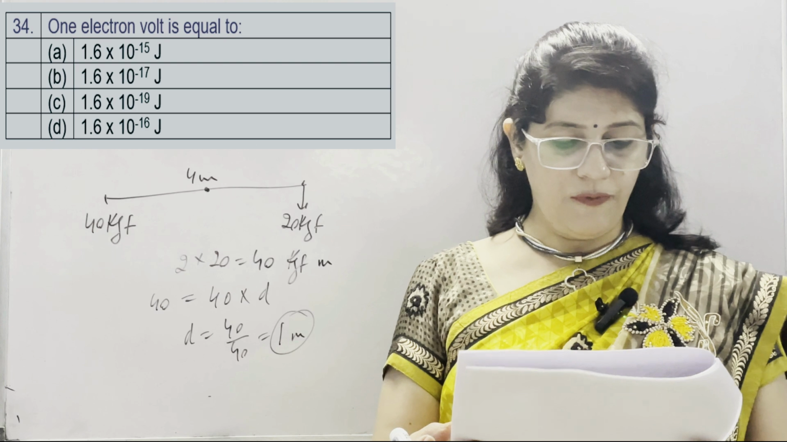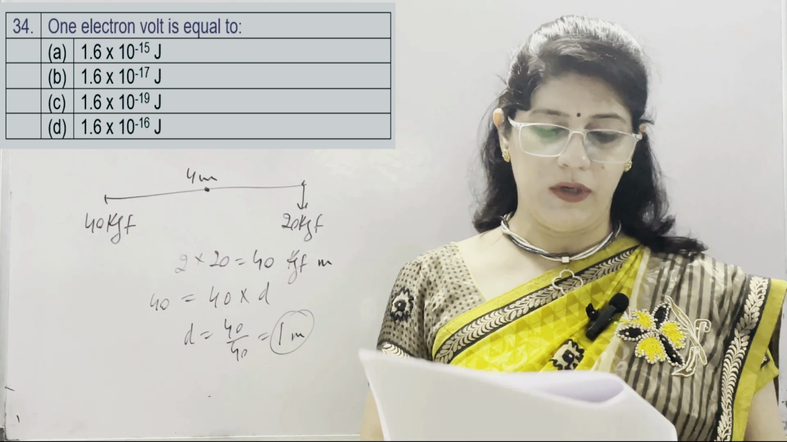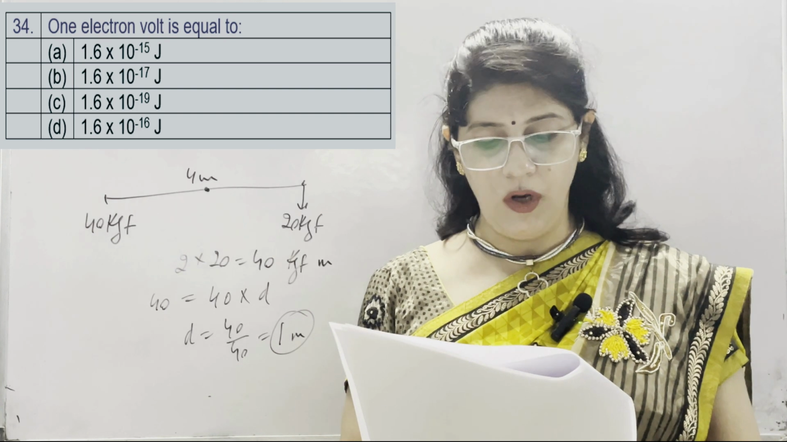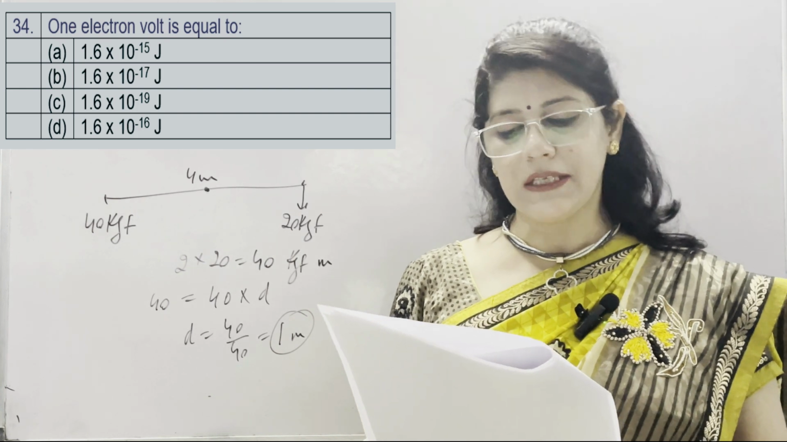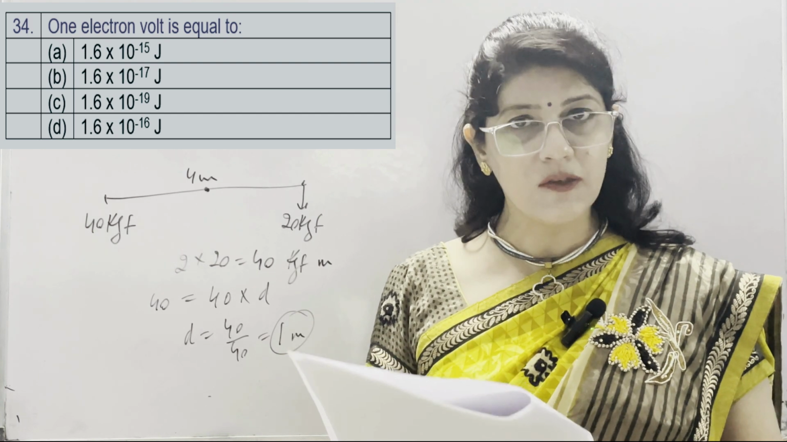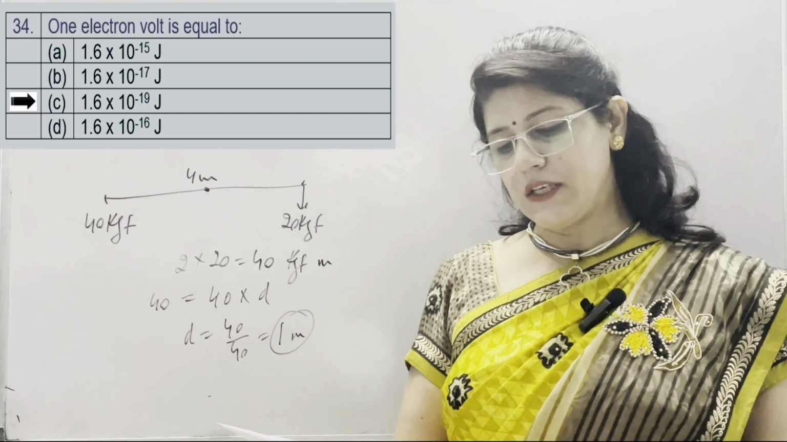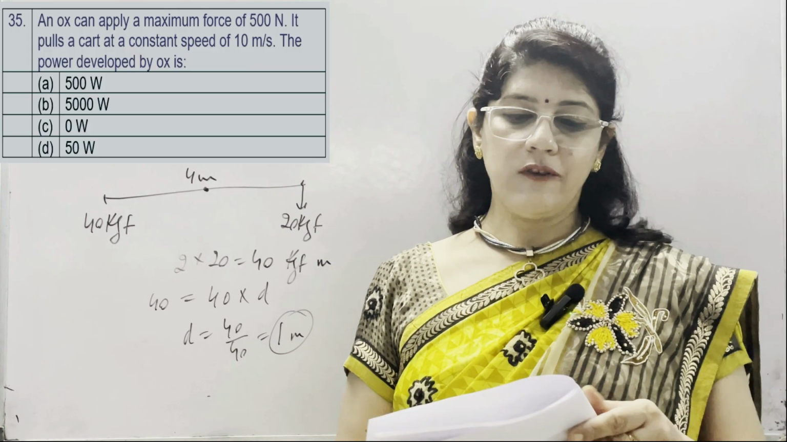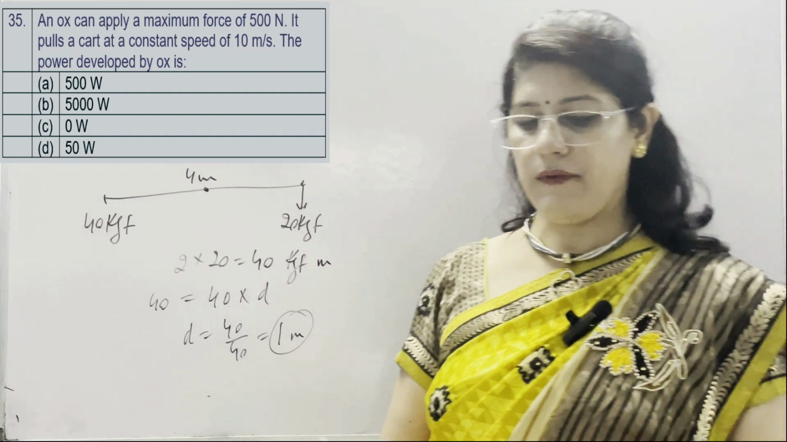Next, question number 34. 1 electron volt is equal to: option A is 1.6 into 10 to the power minus 15 joule, B is 1.6 into 10 to the power minus 17 joule, C is 1.6 into 10 to the power minus 19 joule, which is the correct option, and D is 1.6 into 10 to the power minus 16 joule.